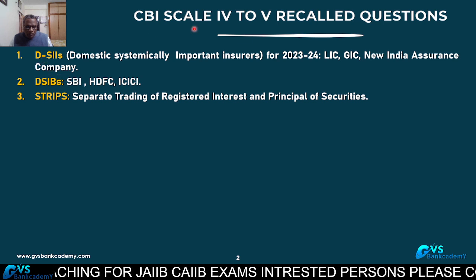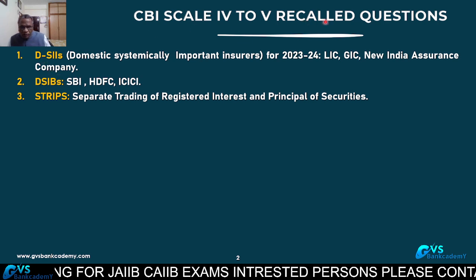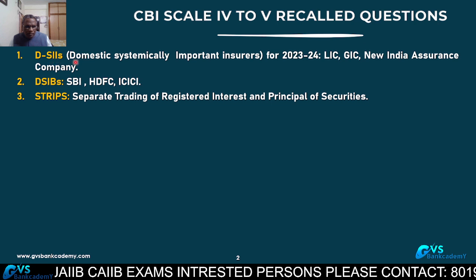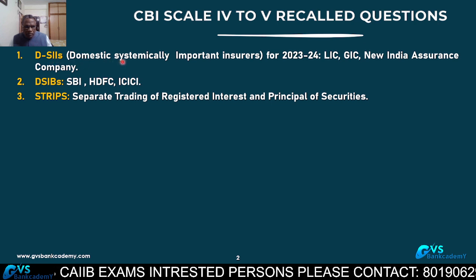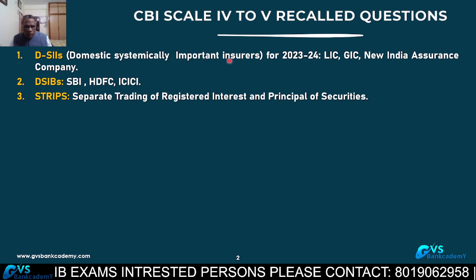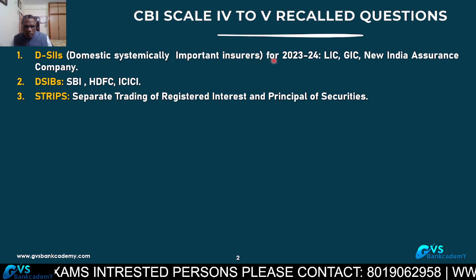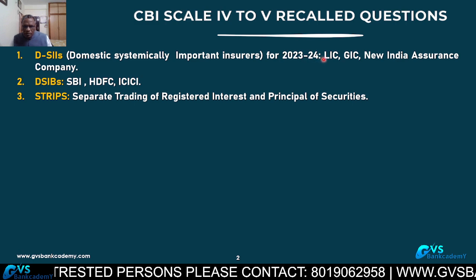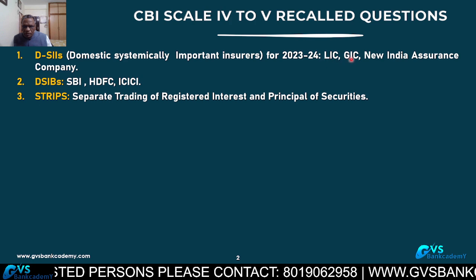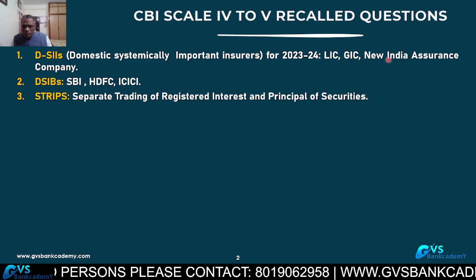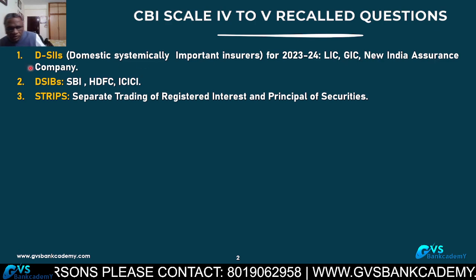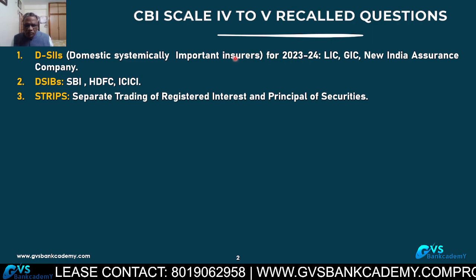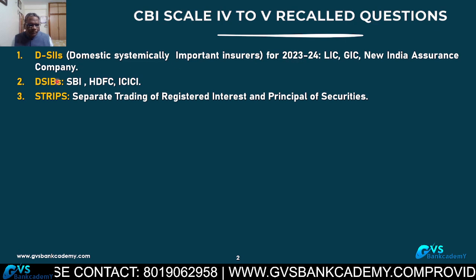We are going to discuss around 45 questions from yesterday's examination. D-SIIs, domestic systemically important insurers for 23-24 declared by IRDAI. What are they? LIC of India, GIC General Insurance and New India Assurance Company. These are the big insurance companies for the year 23-24, declared by IRDAI.